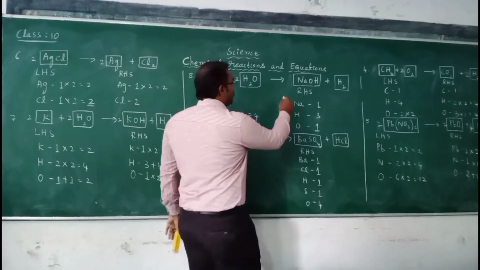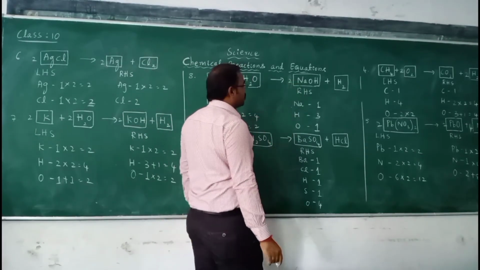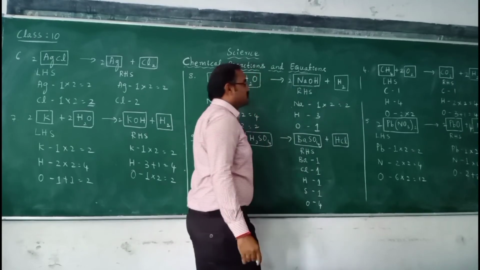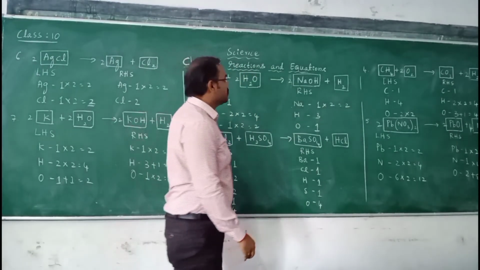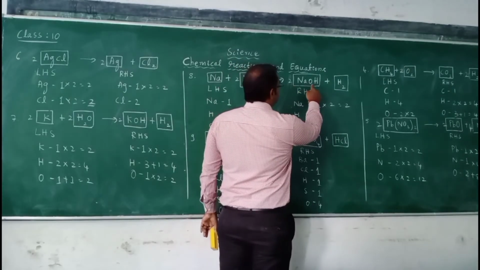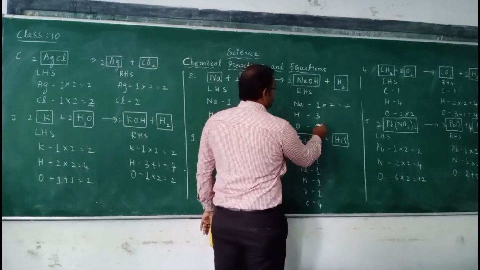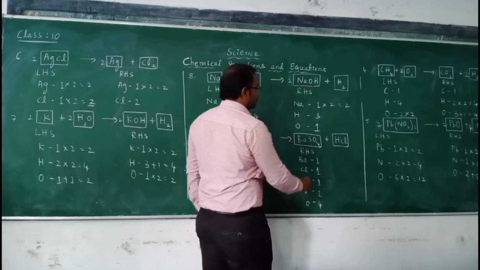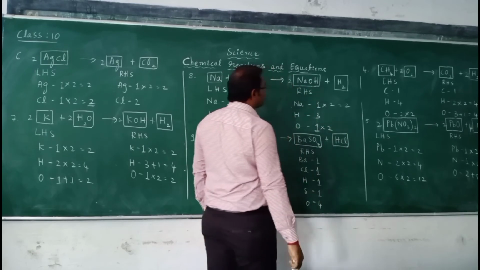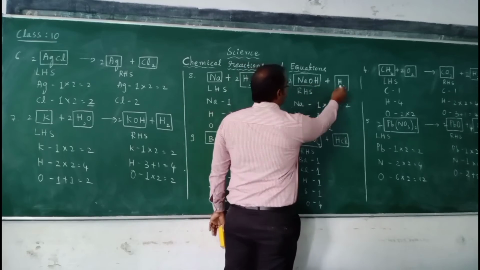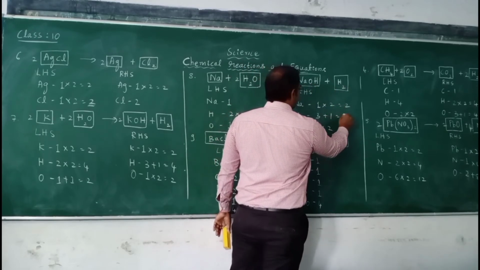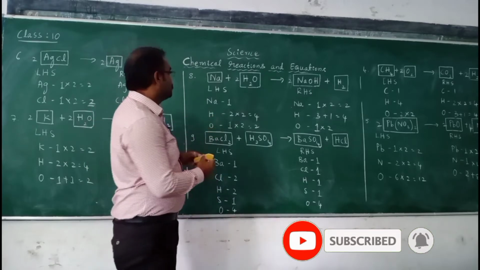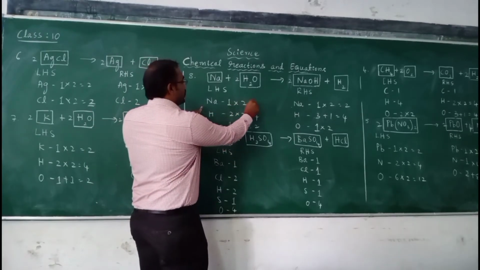So now multiply the equation by 2. So when you multiply the equation by 2, sodium becomes 2. So oxygen is 3 here. Oxygen is 2 here. So 1 into 2. And hydrogen is 2 plus 2. So totally hydrogen atom is 4. So now if you observe, sodium is 1 multiplied by 2.